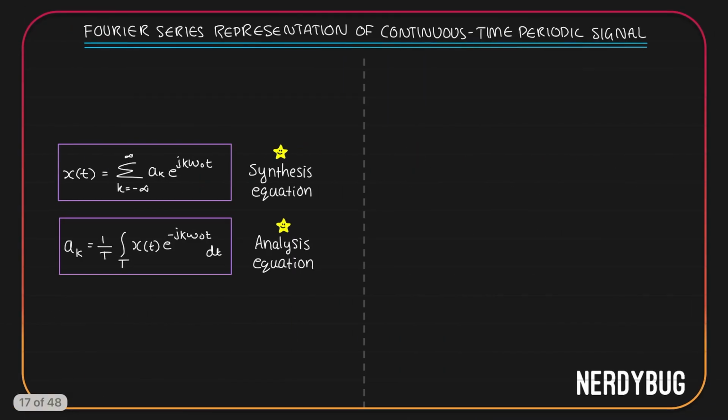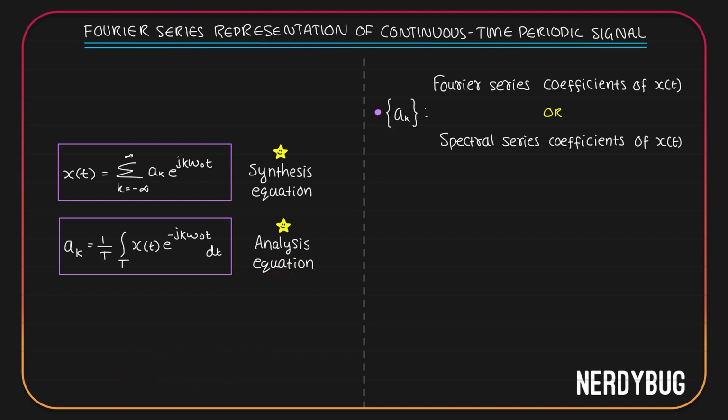So we have two equations. A periodic signal x of t can be represented as a Fourier series like this: summation from k equals minus infinity to infinity a k e raised to j k omega naught t. In this case, the coefficient corresponding to the kth component a k can be found using this equation: 1 by T integral over one time period of x of t e raised to minus j k omega naught t dt. The first equation is what we call the synthesis equation, and the second equation is called the analysis equation.